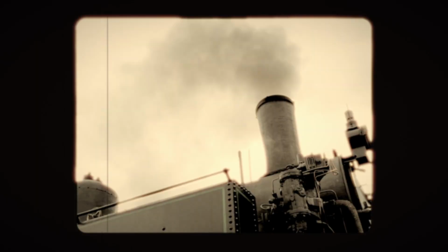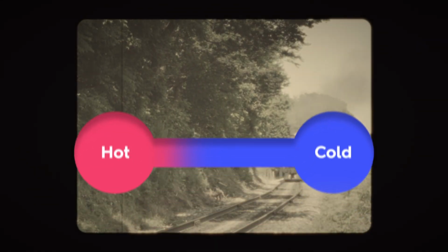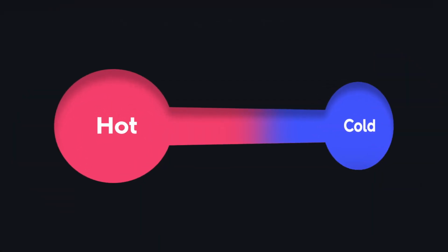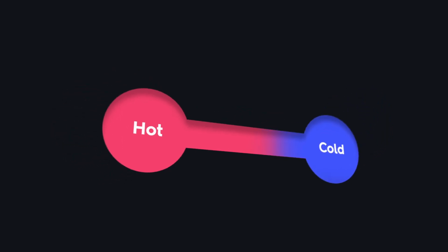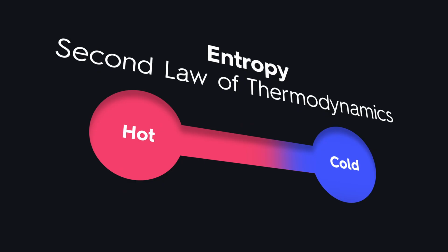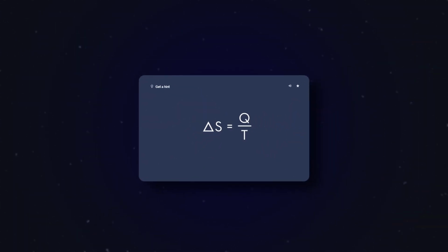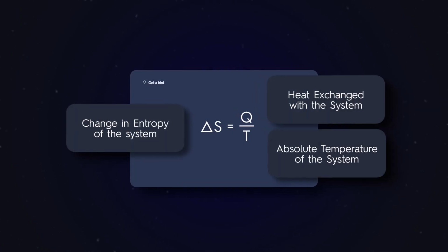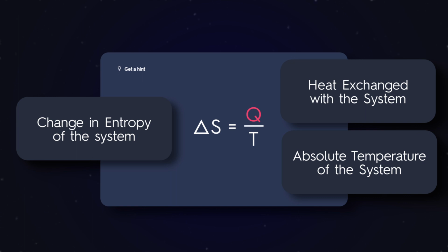In the 1800s, engineers realized something surprising. Heat always flows from hot to cold, and no engine can ever be perfectly efficient. That insight led to the idea of entropy and the second law of thermodynamics. Entropy describes how energy spreads out or becomes more evenly distributed. When heat enters a system, entropy increases. When heat leaves, it decreases.